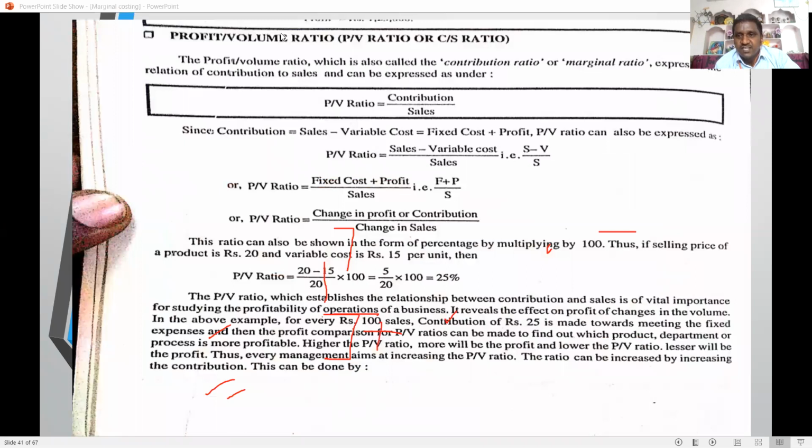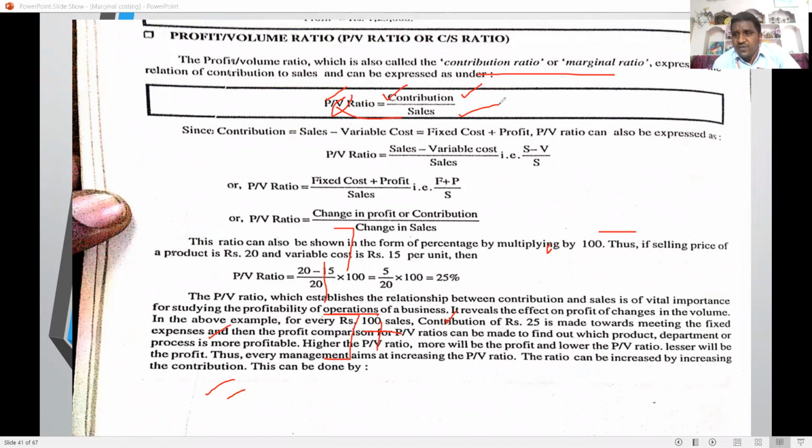Next one is the PV ratio. PV ratio is nothing but the profit volume ratio. It is also called the contribution volume ratio, or contribution margin ratio. P means profit, but in marginal costing, profit means contribution. That's why the numerator is taken as contribution. V means volume, which is quantity, sales. So contribution by sales is the PV ratio: here in marginal costing, profit means contribution, value means sales.